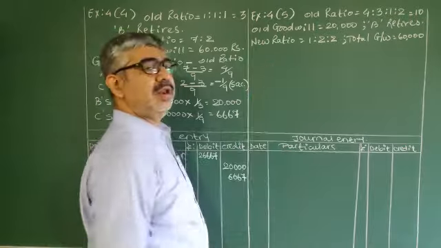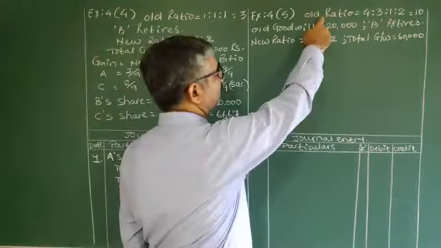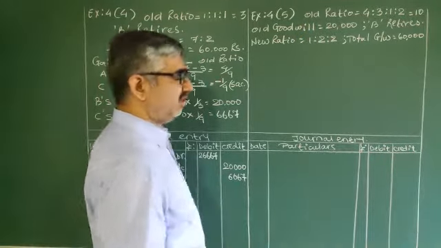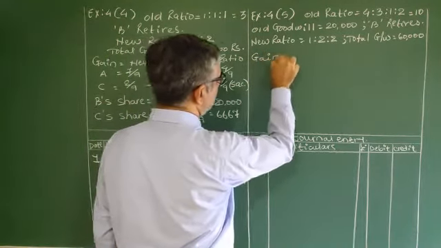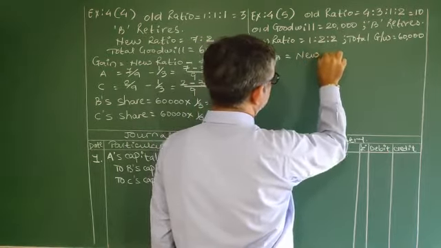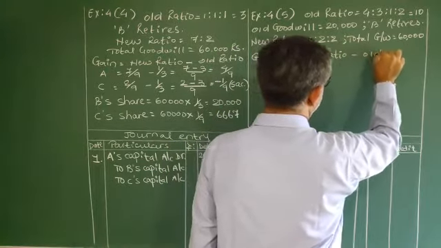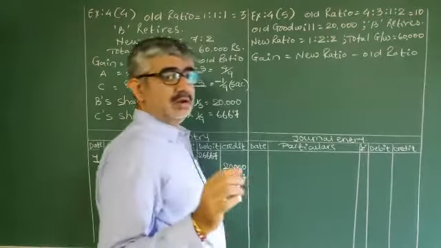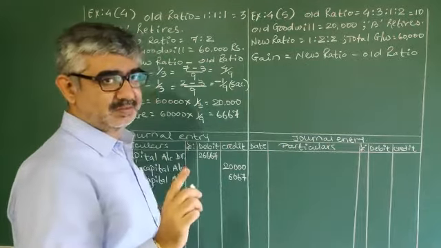Now, whenever old and new ratio are given, I'm not talking about goodwill but about ratio, it is compulsory to find gain. So gain equals new ratio minus old ratio. Take care. Always have the habit to write proper formulas.